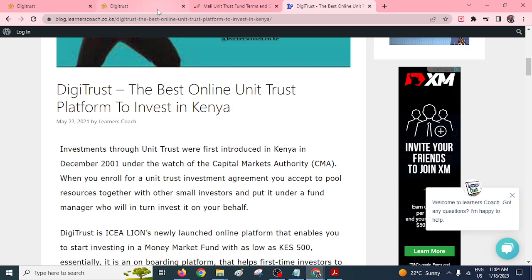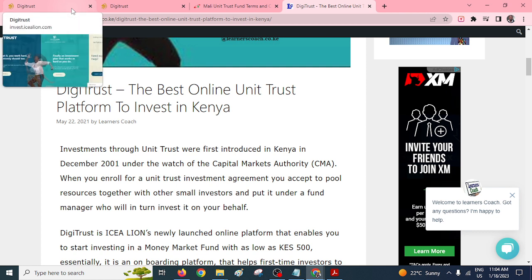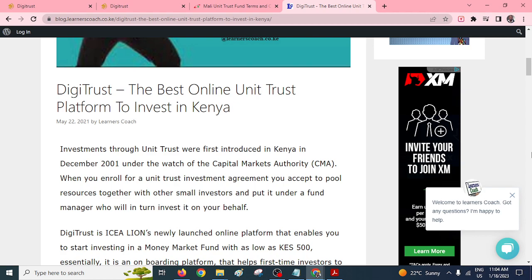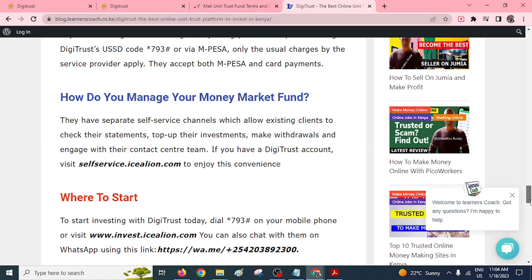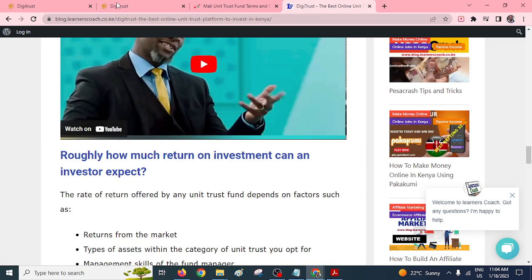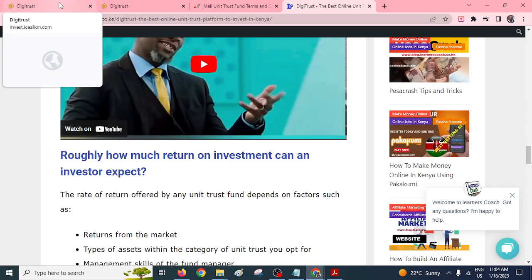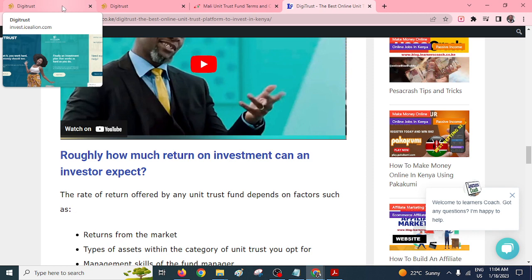Ideally, there are only two that I've come across so far. I've really used DigiTrust for the last 3 years. It has never disappointed. The interest is good. So as you can see, you can always rest assured that there's a return on investment on the kind of deposits that you make.